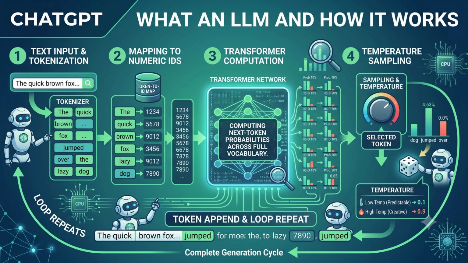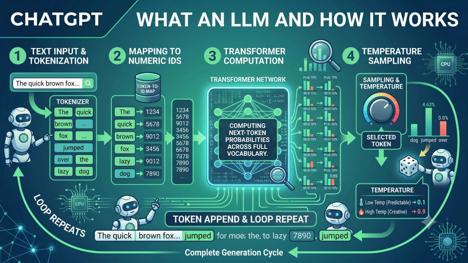Look at step number 3, in the middle, the big glowing transformer network. The internal attention mechanism evaluates every single token in your prompt simultaneously, all at once in parallel. It calculates a massive web of relationships across the entire input to generate a list of probabilities for what the very next token should be. Now, slide over to the right side of the infographic.